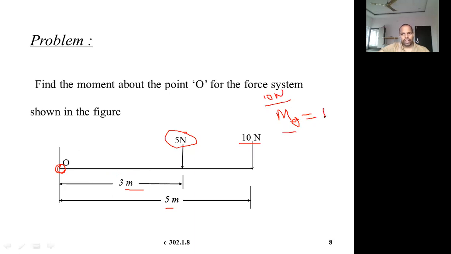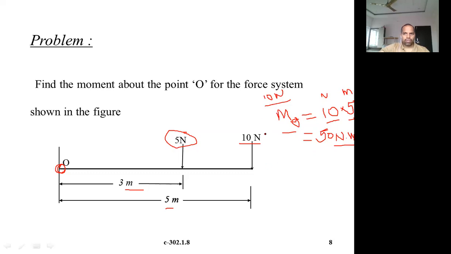So that is equal to 10 into what is the distance? Distance is 5. 10 into 5. So moment at O is equal to 10 into 5, that is 50 Newton meter. What are the units? 50 Newton meter, because we are simply multiplying a force and a distance. Force units are newtons and distance units are meters. That's why it is Newton meter. Very simple, right?